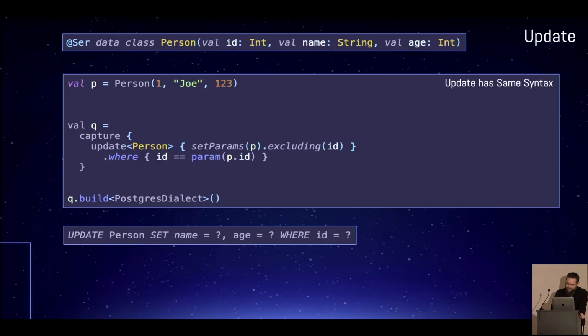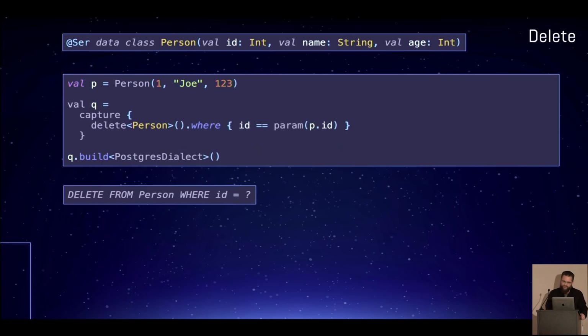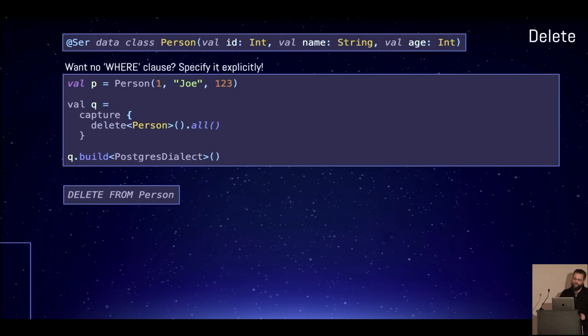Next, update. Update queries. Same syntax, right? Set parameters, excluding, all that works in updates. Returning works in updates if your database supports it. If you want to actually update all your rows and not have a where clause, I make you explicitly state it, because I have been bitten myself by this, of having where clauseless updates, so I will actually make you do that. And deletes, same kind of thing, same kind of syntax. Also supports returning if your database supports it.